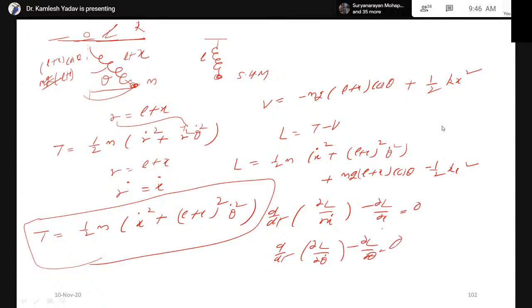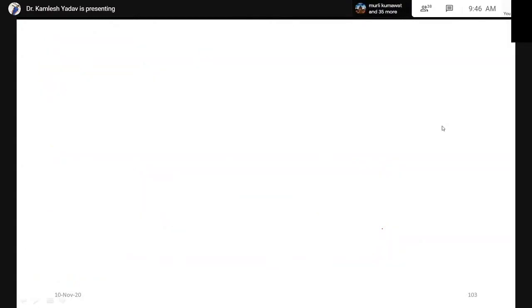Now we can substitute the values into these equations, and we can find the Lagrange equations of motion. Now we are only finding the Lagrange equations of motion. Later on, we will solve how to find the solution of the Lagrange equations of motion. But at this level, we are only obtaining the equations of motion.